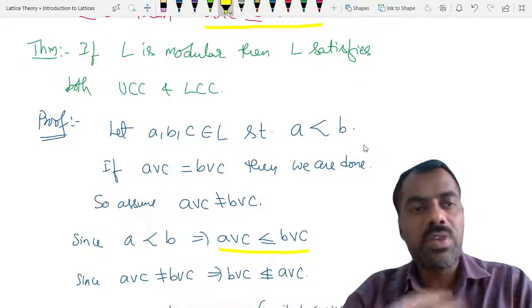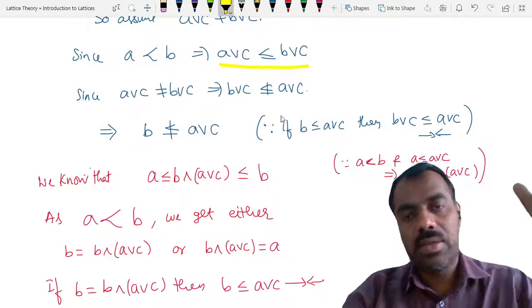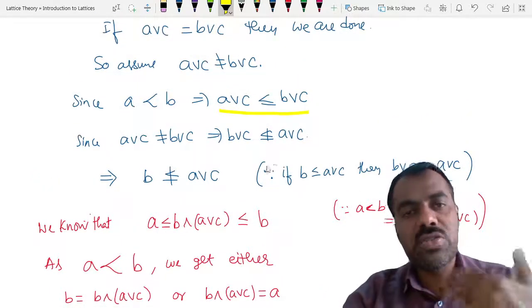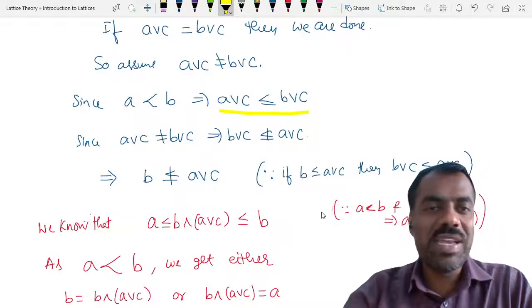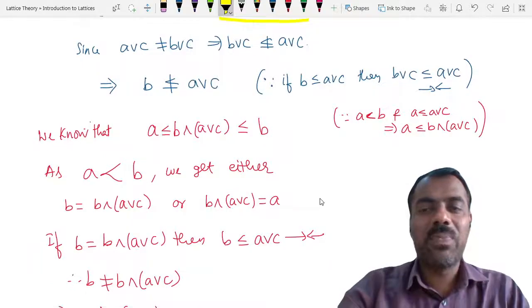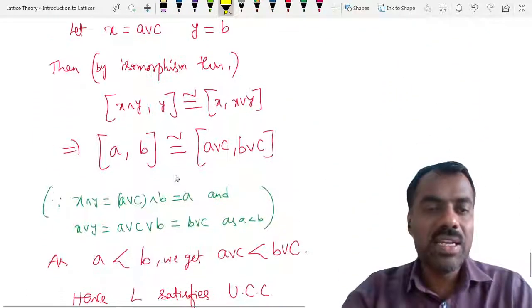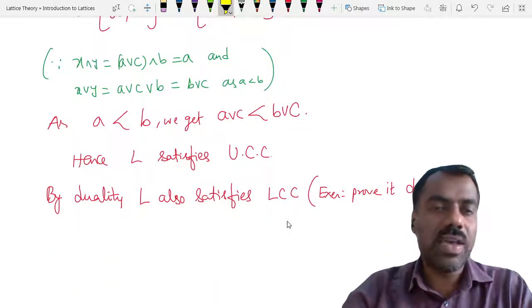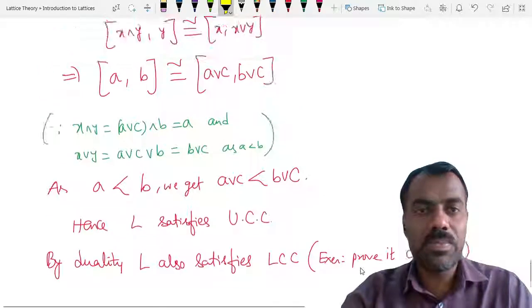Yes, sir. So if you have understood this UCC proof, however we have gone through that, wherever joins are there, try to argue with meets, but don't simply blindly replace those things. We may get an error somewhere, right? So use those things properly. Then try to prove that it satisfies LCC. Okay. So we'll stop here and we'll see some properties next in the next class.